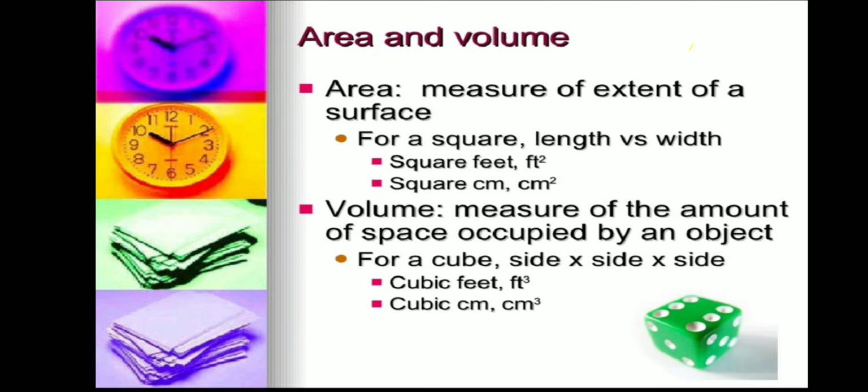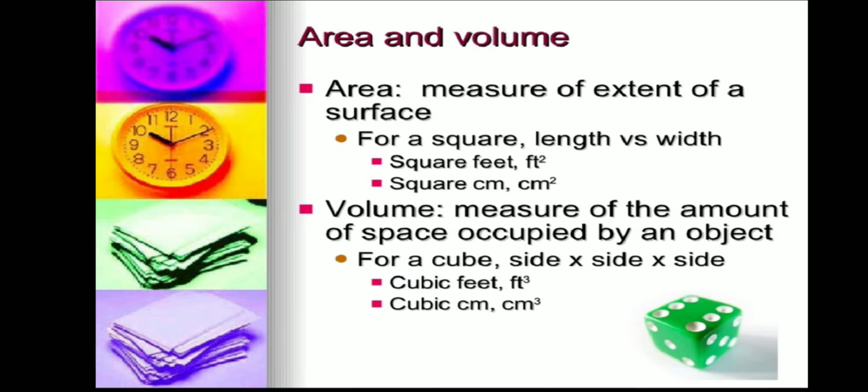Area and volume. Area is a measure of the extent of a surface. For a square, it is length times width. The unit square feet is feet squared, square centimeter is centimeter squared. Then volume is a measure of the amount of space occupied by an object.